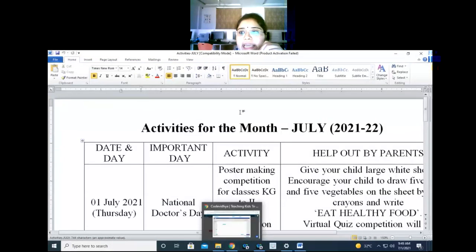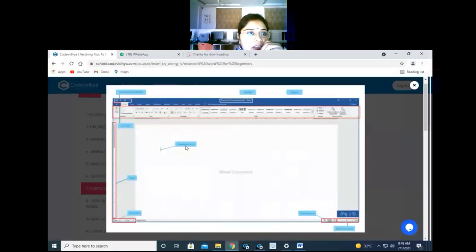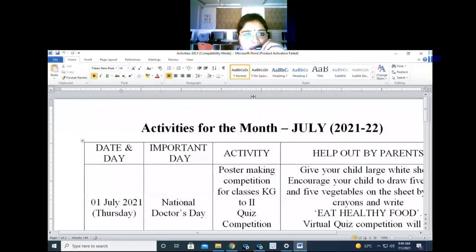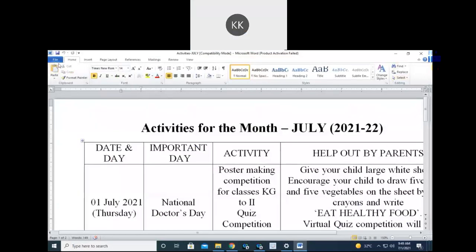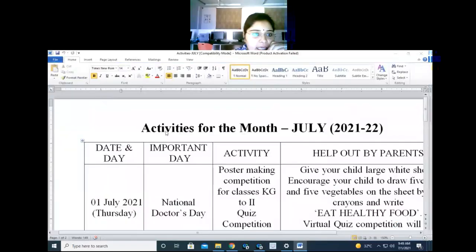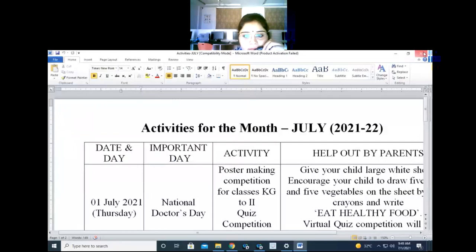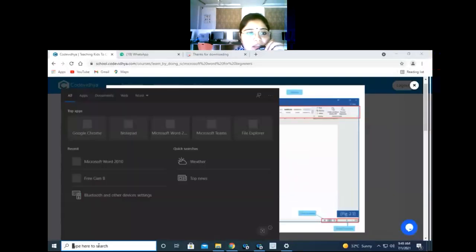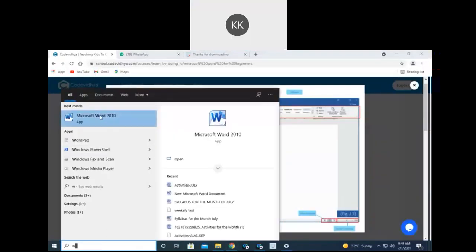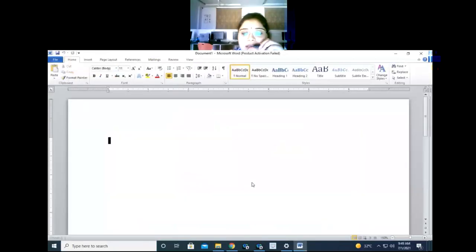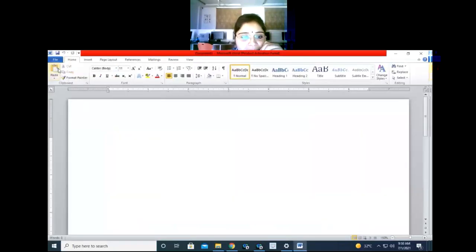Okay. So next is your insertion panel, means where you can insert anything. I will just go back and open new one. So I don't want to save this. I will open it again. Okay, so this is your insertion, means from where you can write anything is called insertion panel.